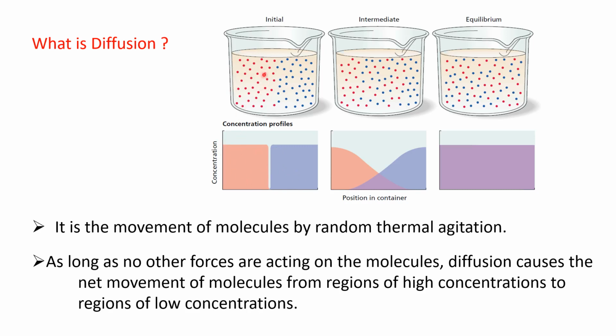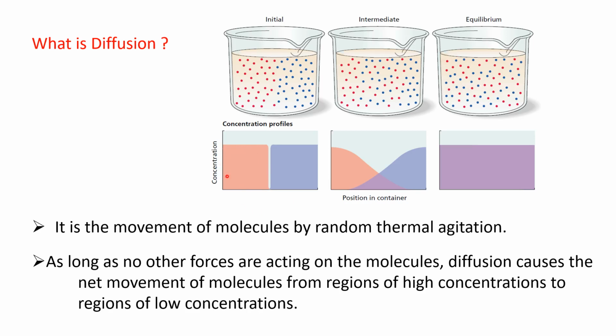Initially the concentration of each type of molecule is confined to a particular place, and after some time the molecules of both substances get mixed with each other, and finally a uniform mixture of these molecules is produced.